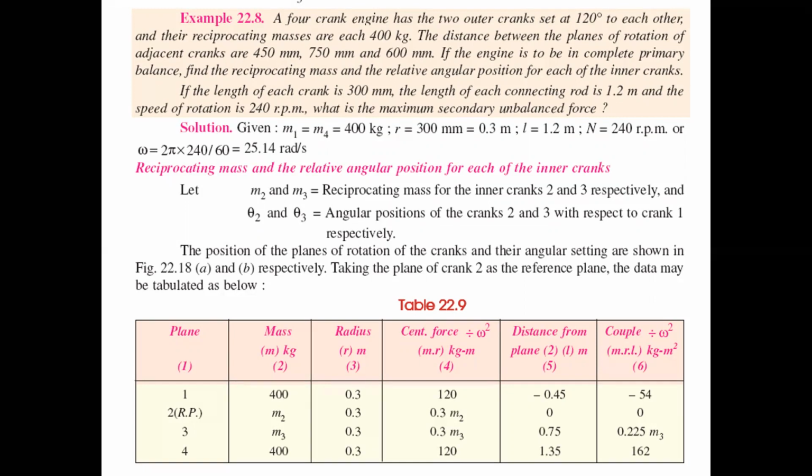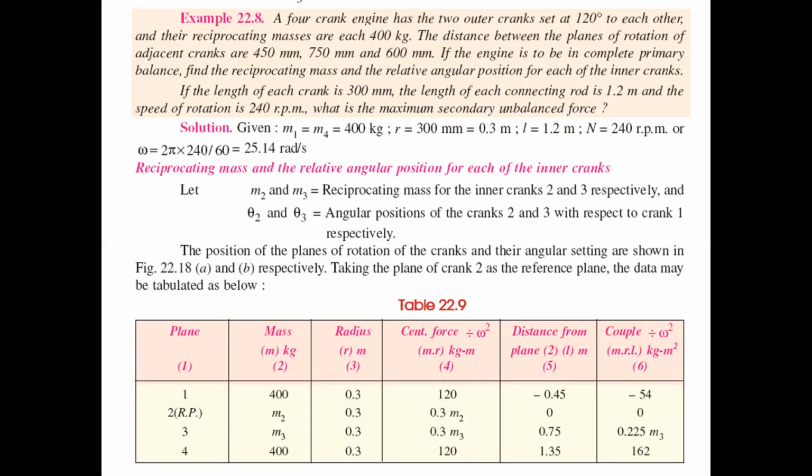A four crank engine has two outer cranks set at 120 degrees to each other, and their reciprocating masses are each 400 kg. The distances between the planes of rotation of the adjacent cranks are 450 mm, 750 mm, and 600 mm. They may also mention the distance between the planes of rotation, the gap from one to another.